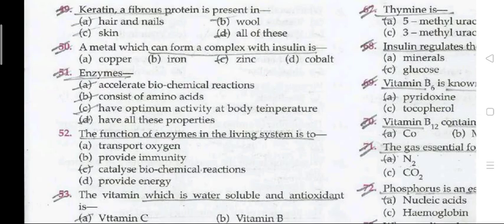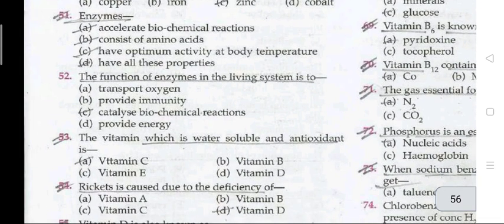The next question: keratin, a fibrous protein, is present in hair, nails, wool, skin, and all of these. A metal which can form a complex with insulin is zinc. Enzymes accelerate biochemical reactions, consist of amino acids, have optimum activity at body temperature; all of these properties.